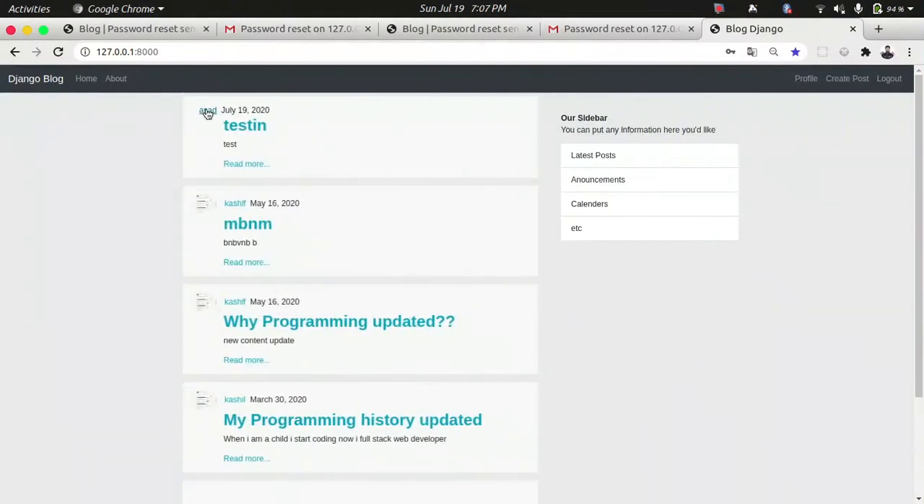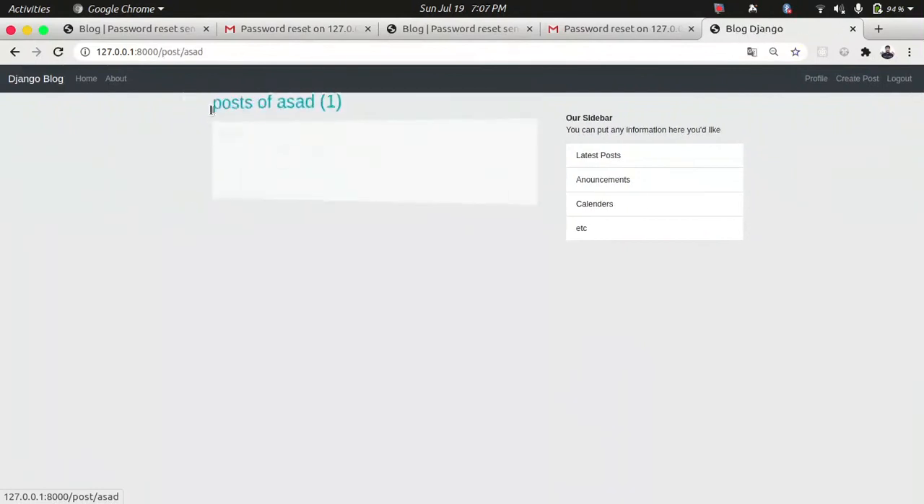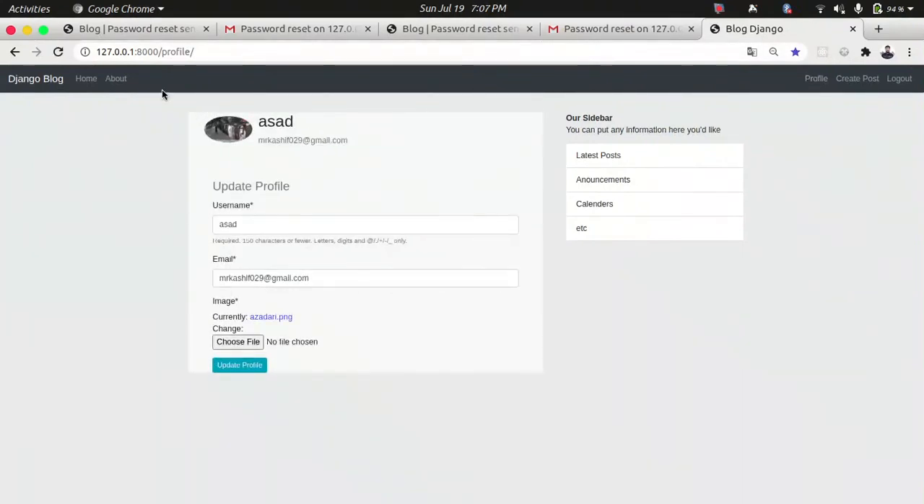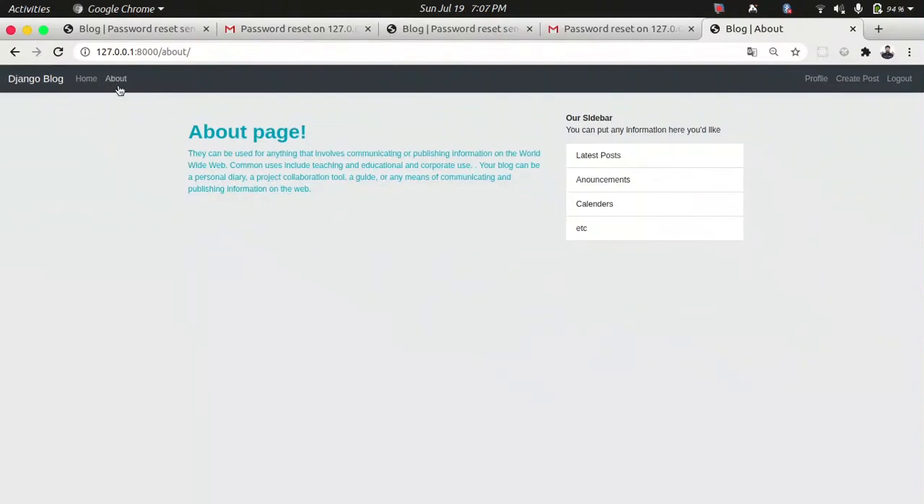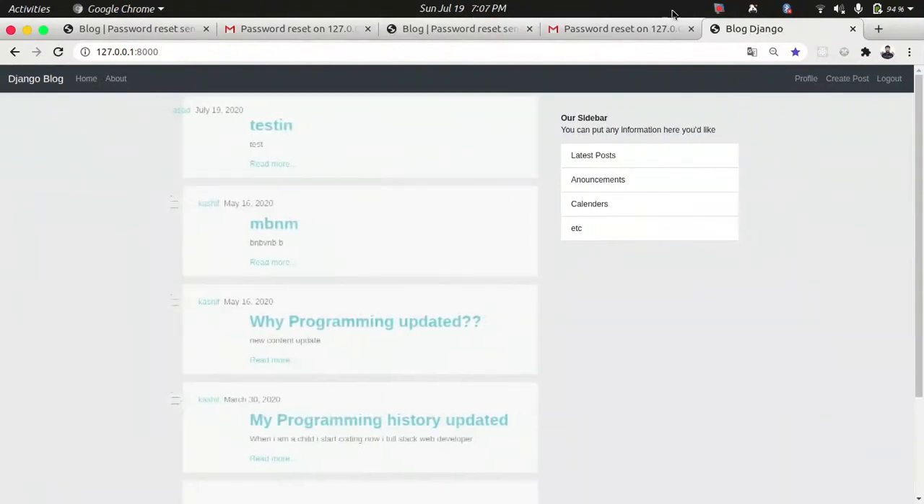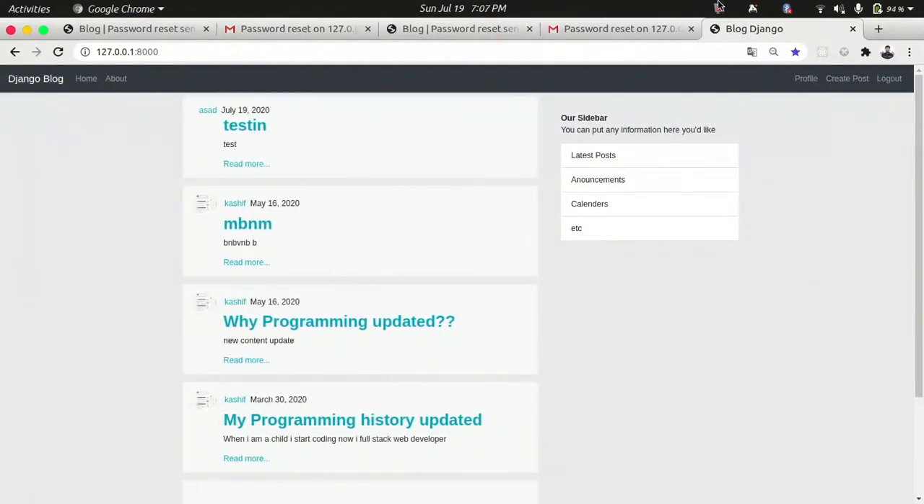Then how many posts did Asad create? If I click on Asad, Asad created just one post, so it shows Asad's one post only. Created date 19 July, yeah, I mean today. Okay, then I just created this logic. I think you see that. So tell me whether you like it or not.